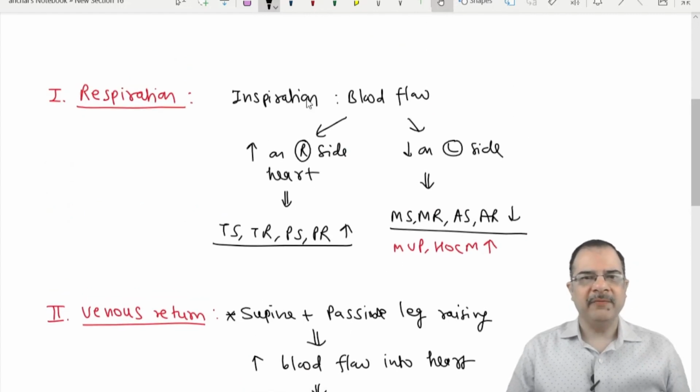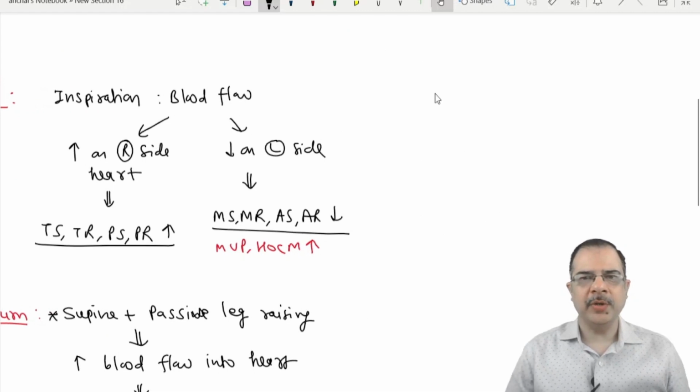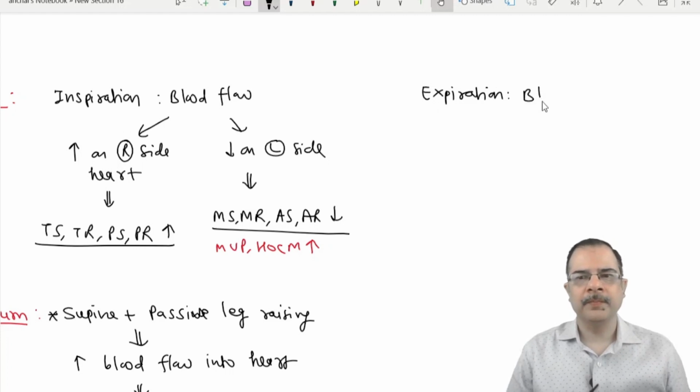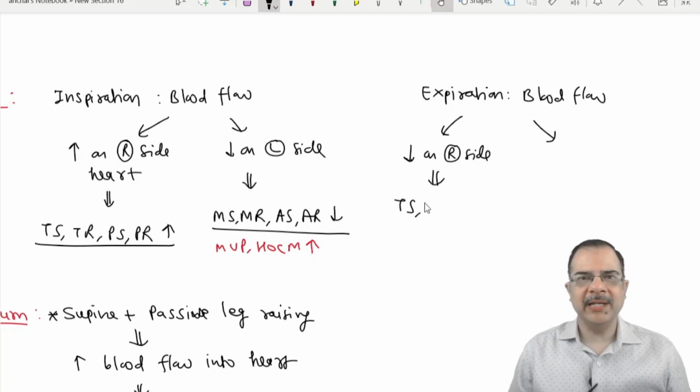All right, one more important point is in the respiratory phase. We have done the inspiration, but what about the expiration? Expiration has a different response. Because expiration is a positive intrathoracic pressure, there is decreased blood flow on the right side of the heart. Therefore, the murmurs of right-sided TS, TR, PS, PR will reduce.